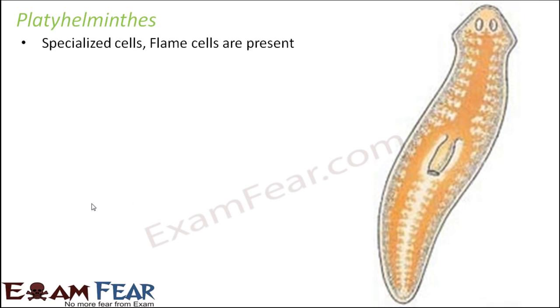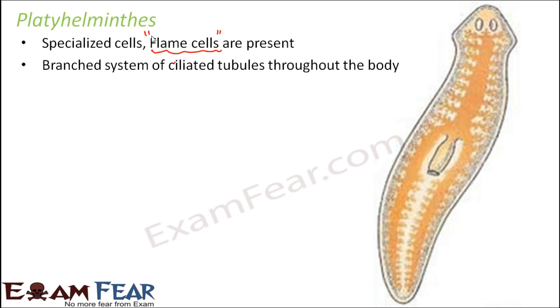Now these flatworms have specialized cells called flame cells, which are used as excretory organs. They are specially present for the purpose of excretion. So let us see what these flame cells are. They form a branched system of ciliated tubules throughout the body. So throughout the body you can see tubular structures which are all ciliated, and you can actually see the flame cell if you look at each of these structures in more detail. Now the presence of these cilia, how does it help?